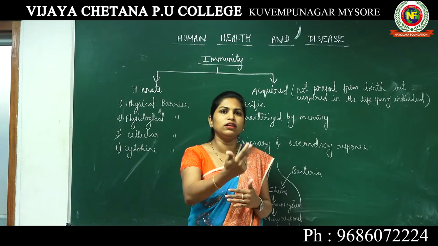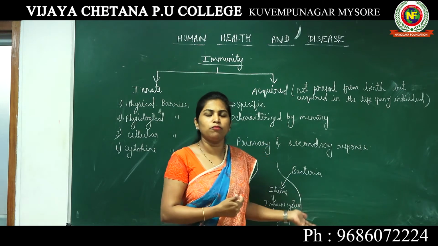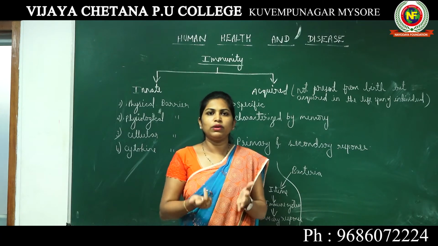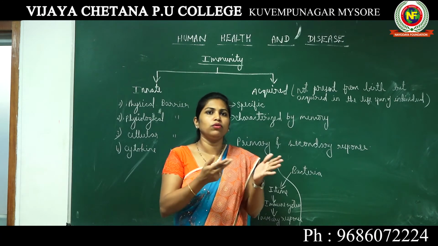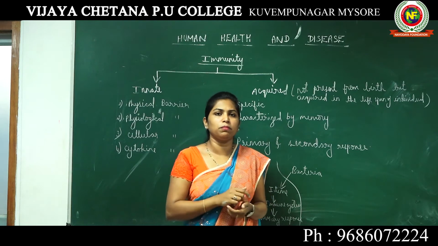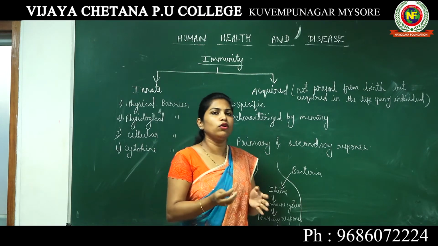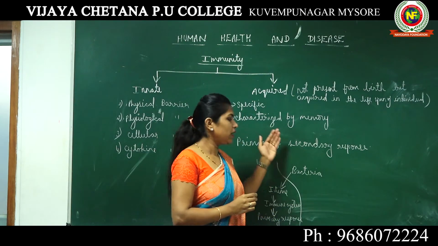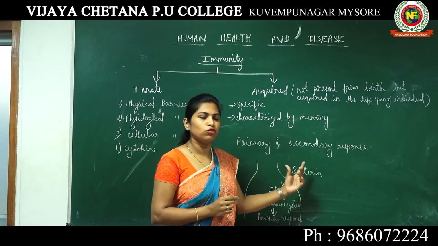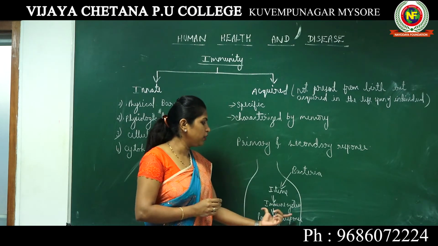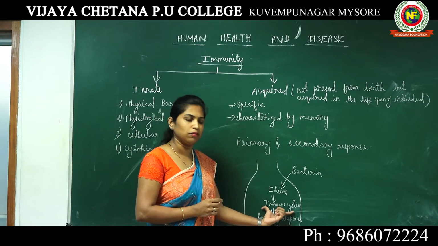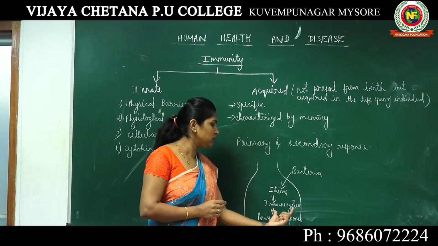When the temperature is increased to 39 degrees Celsius by your immune system, definitely that bacteria which seeks the temperature of 37 degrees Celsius cannot survive in 39 degrees Celsius and it dies ultimately. So this is a kind of response produced by your immune system. This is known as primary response.